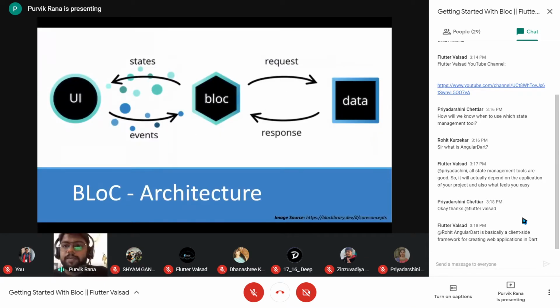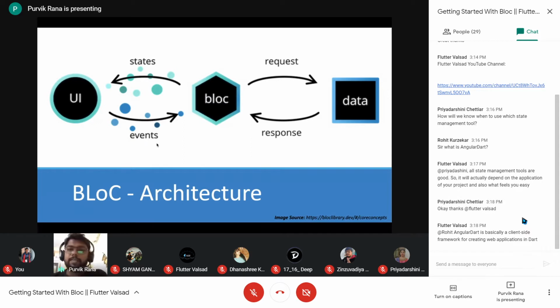Talking about the BLoC architecture is next. This is the architecture that we follow in the BLoC. The UI is what is represented to the user. We will have a BLoC, which will have the processing stuff for our data, and you can term the data layer as the server, which is providing us the data on the basis of various requests in the form of various responses.